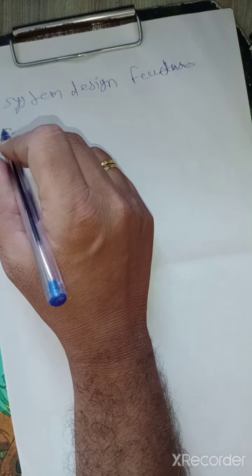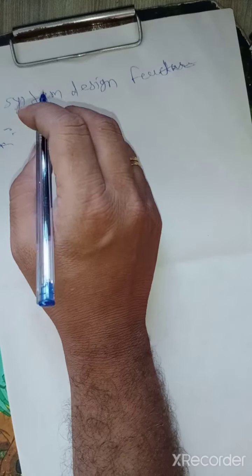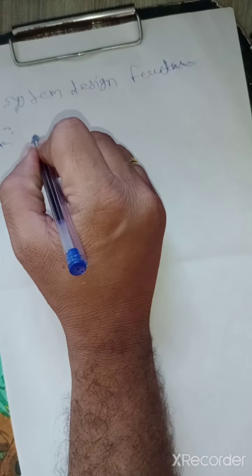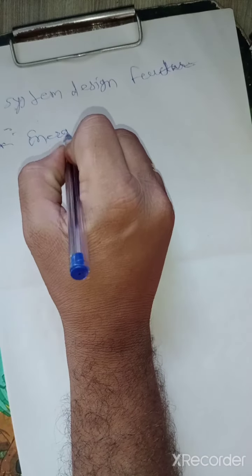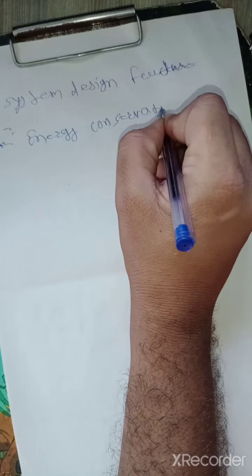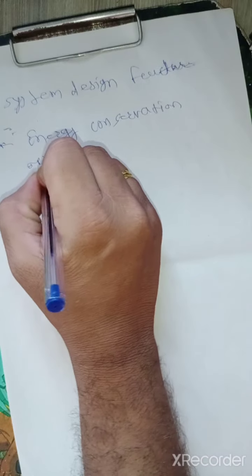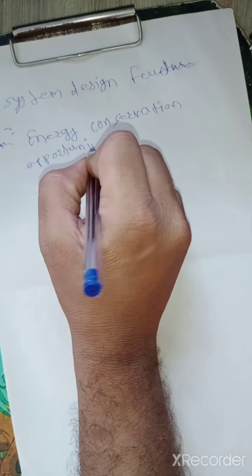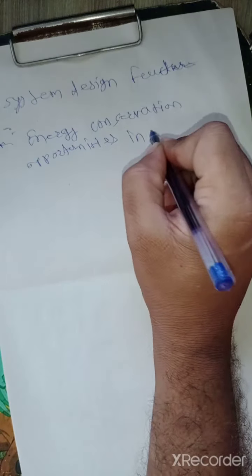So next point is energy conservation opportunities in pumping systems.